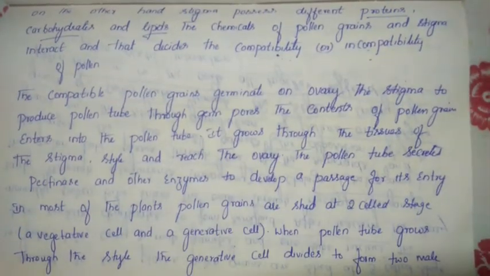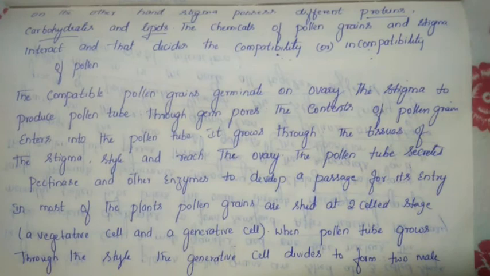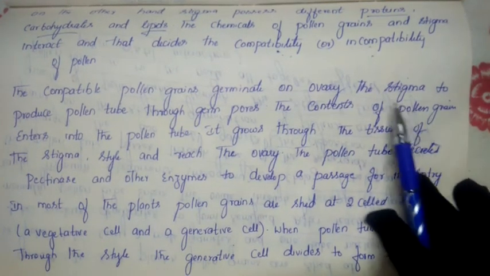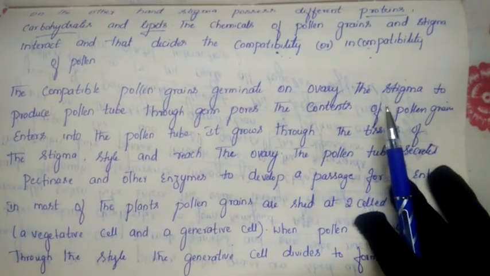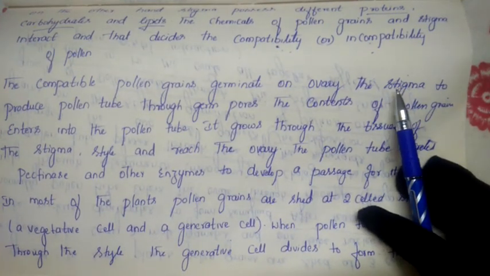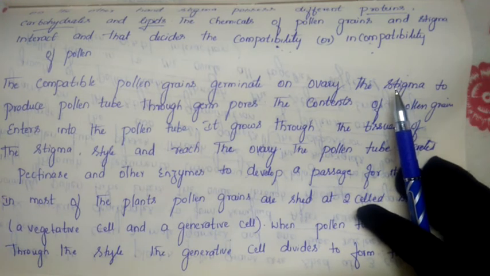Two generative cells will be present, from which usually 2 male gametes are released, but in rare cases 3 male gametes are released. If they are shed, 2 male gametes will be present along with 1 tube nucleus, but later that tube nucleus degenerates inside the tube.